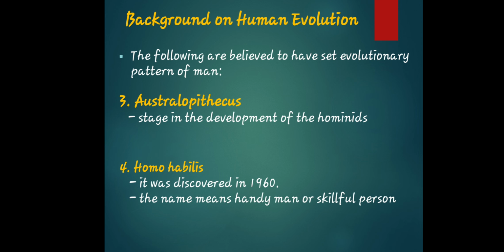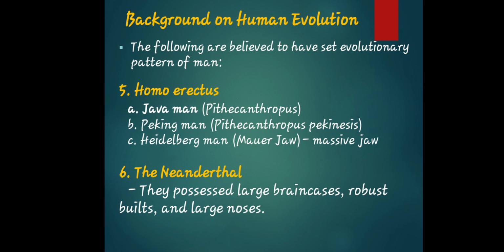Okay. So next to Australopithecus, we have Homo habilis. Homo habilis, Homo sapiens, Homo erectus are very familiar to us because you have STS, right? Homo habilis was discovered in 1960. The name means handyman or skillful person. So when you are part of Homo habilis, you can be described as a skillful person or a skillful man.